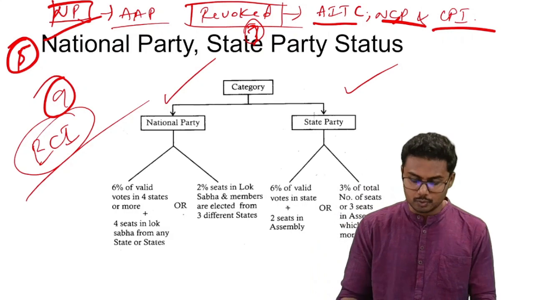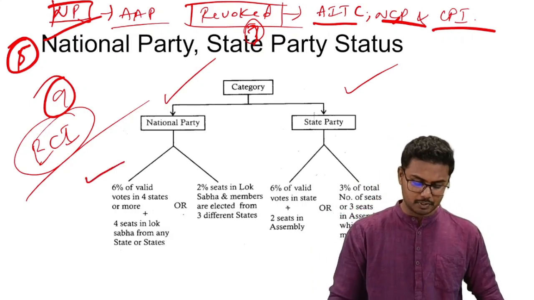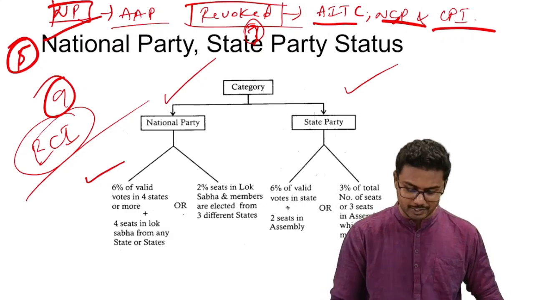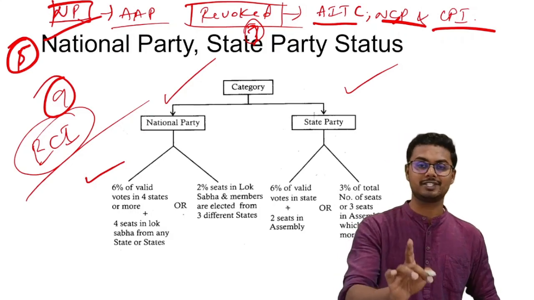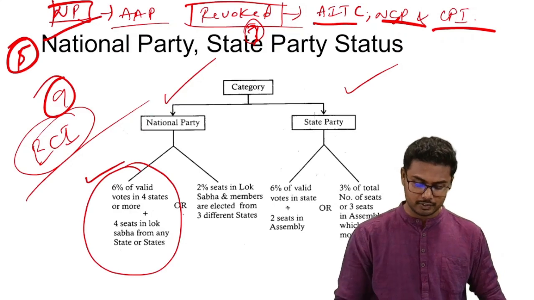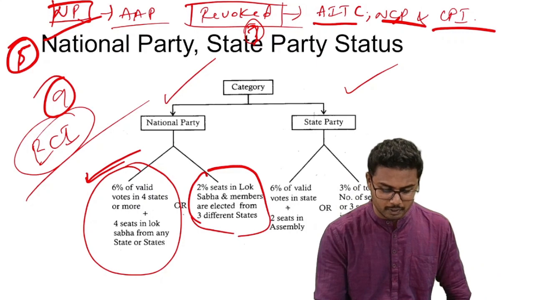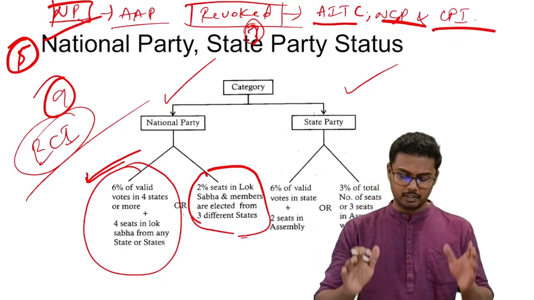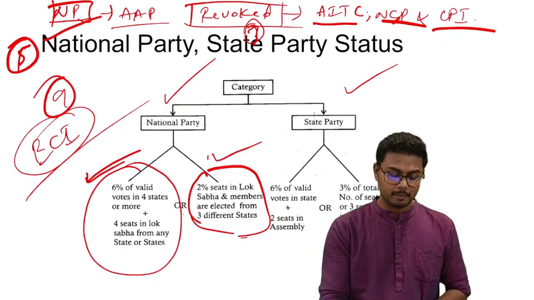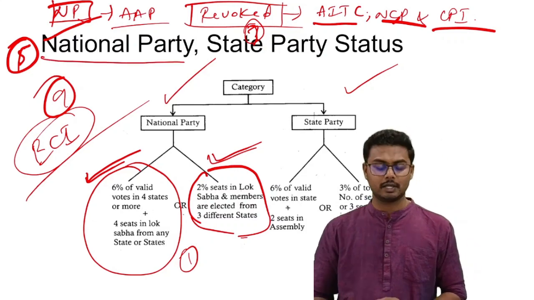See, to get the national party status, a party should get 6% of valid votes in four states or more, in addition to four seats in Lok Sabha from any state or states. This is one criterion. Or if it is not able to achieve this, it has another option, that is 2% seats in Lok Sabha and members are elected from three different states.